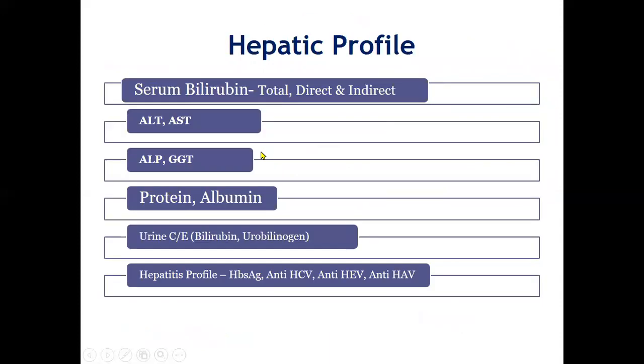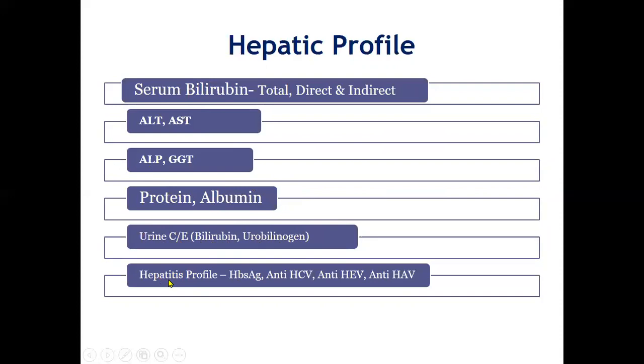Then, what is the hepatic profile? Serum bilirubin, total, direct, and indirect. Then enzymes, which are the hepatic enzymes. Then these are the obstructive enzymes, which show if there is obstruction in the hepatobiliary system. Then protein and albumin, which highlight the synthetic function of the liver. And urine complete is the most important investigation to support hepatitis and to get any evidence of hemolysis or the presence of increased bilirubin and urobilinogen.